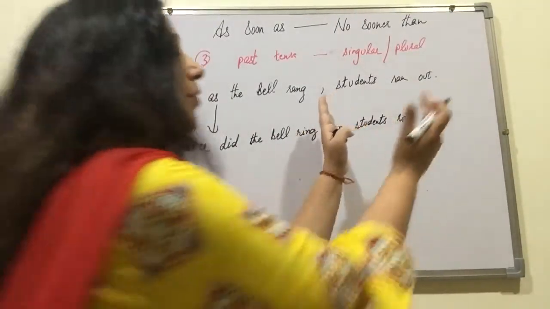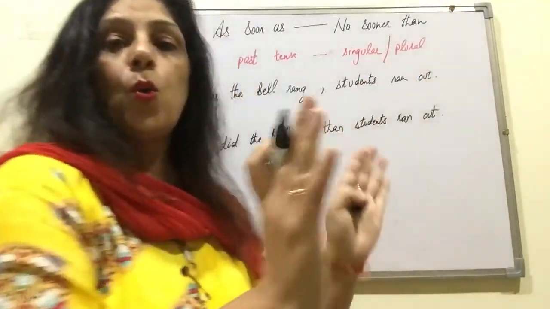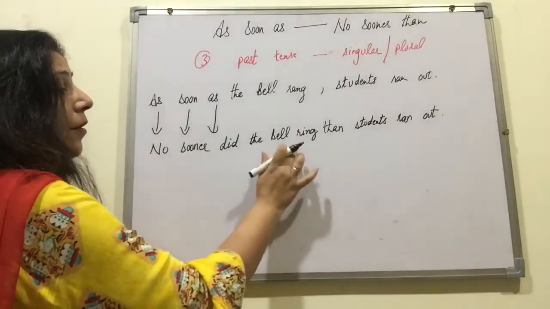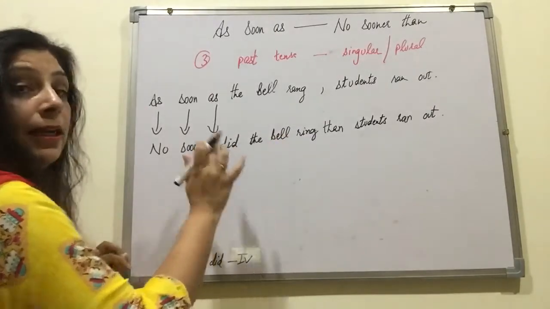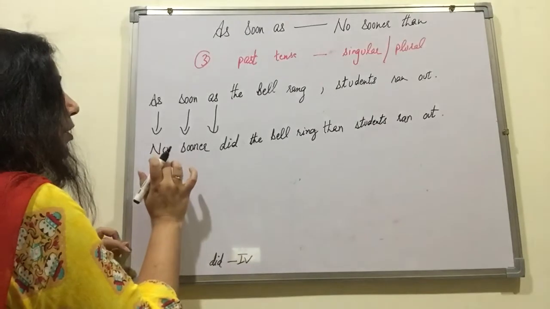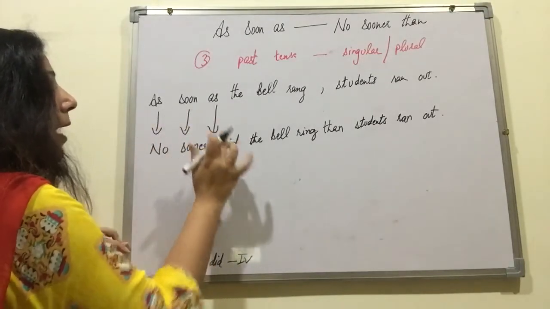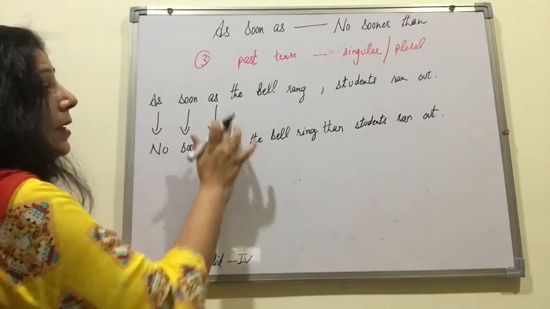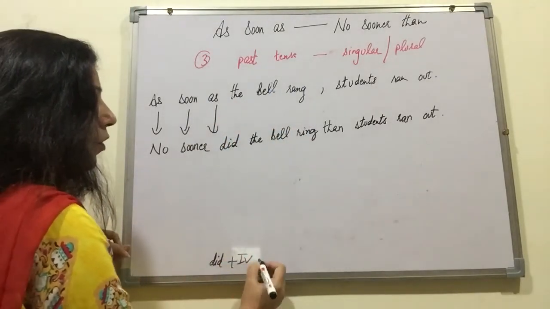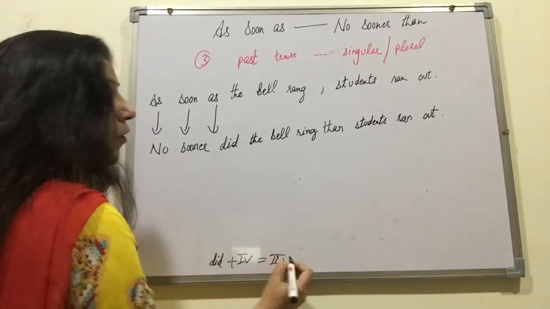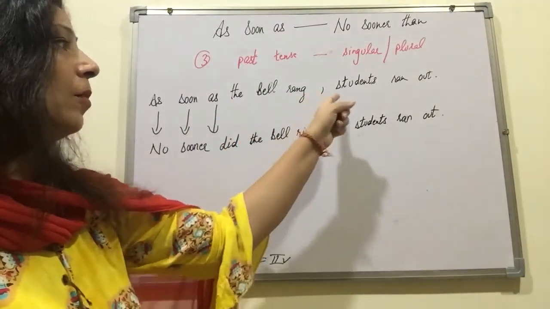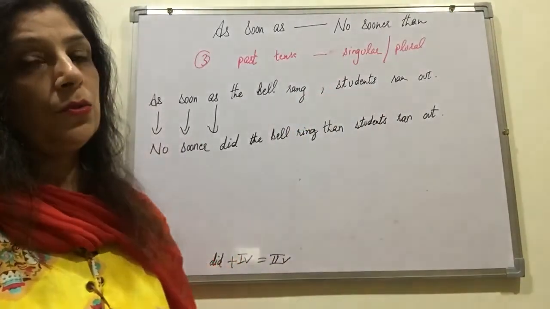This does not change at all, it remains the same as given in the question. So what will be the rule? No sooner did the bell ring. Why ring? Because did takes the first form. Now when you have to interchange it, how will you interchange it? As soon as, did means past tense. As soon as the bell rang, and we know that did plus first form is equal to second form of verb. So as soon as the bell rang, comma, students ran out.